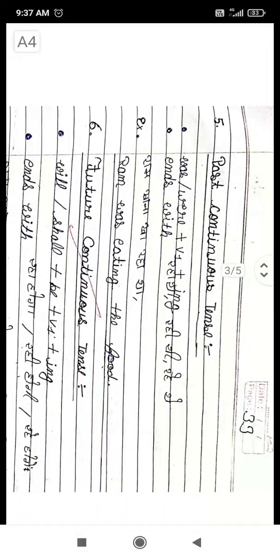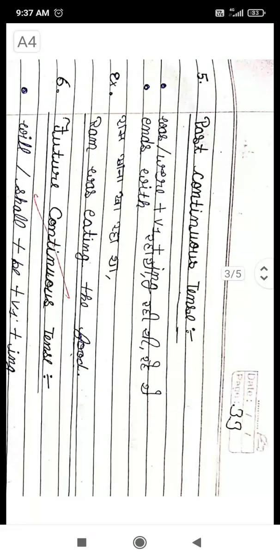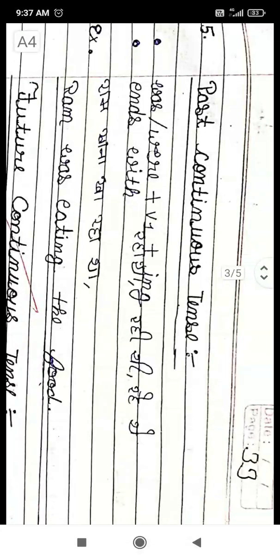In past continuous tense, you have to use was/were plus first form plus ing to describe those actions which were happening in the past at a particular moment. Like yesterday, I was playing cricket. When I went to your house, you were watching TV. So at that particular moment in the past, the action which was in continuation will be described by using past continuous tense.